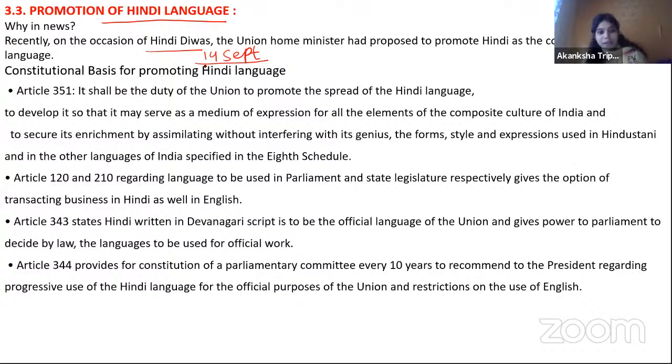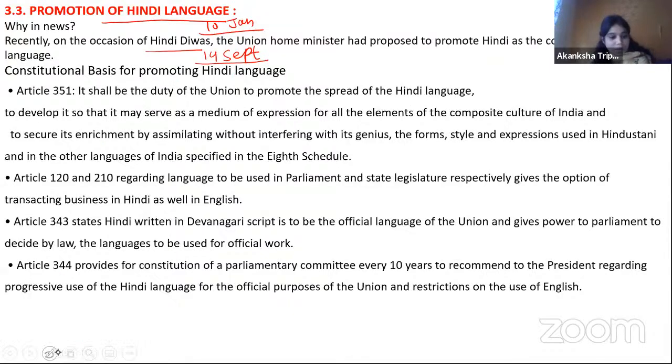Because on 14th September, the Constituent Assembly finally adopted the provisions related to the Hindi language. That's why we celebrate it on the 14th September in India, and International Hindi Divas, I think, is celebrated on the 10th January. I'm not sure about the date, just cross-check.